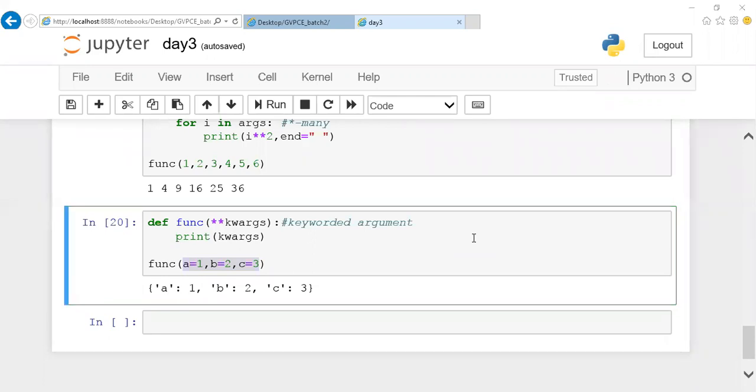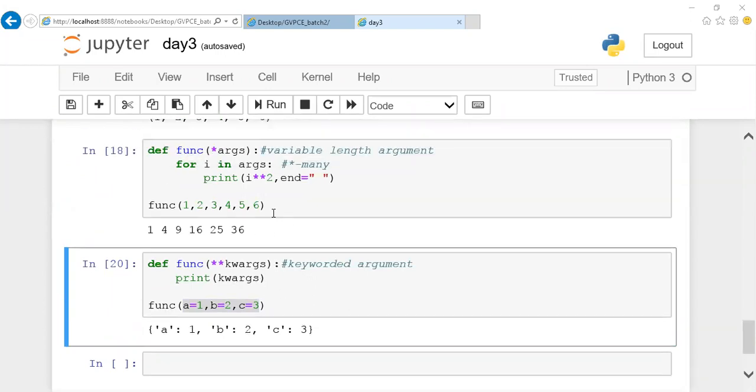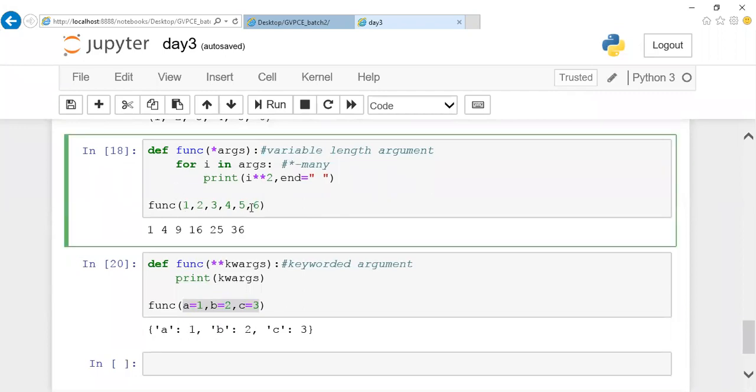What else is your doubt? Harika, guys, don't compare with other things. Right now just keep in mind, if I am passing multiple values, that is star args. If I am passing keyword arguments, this is double star kwargs. I'll let you know how to combine both the values.